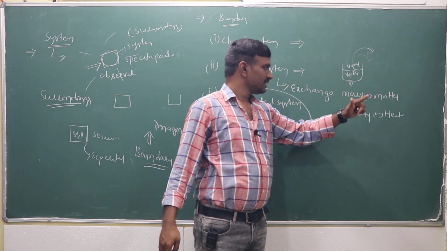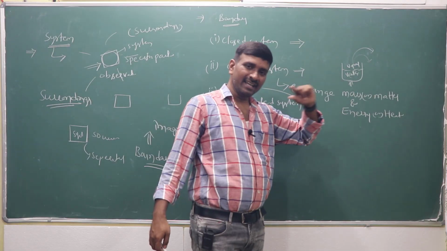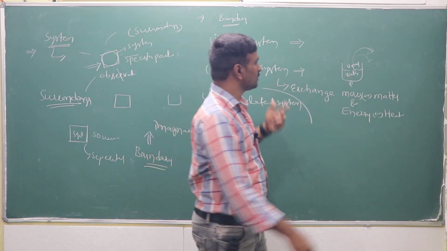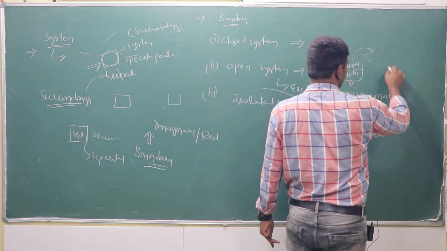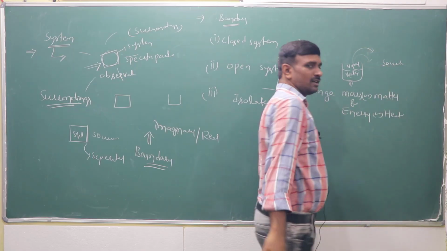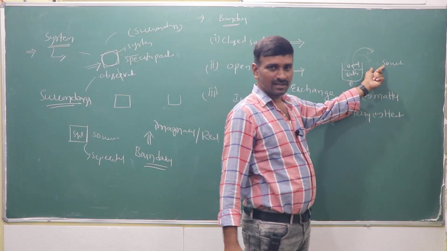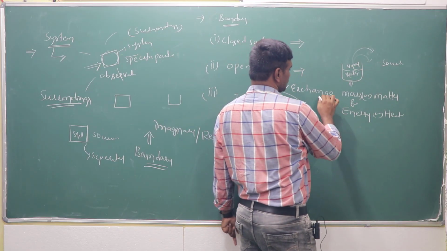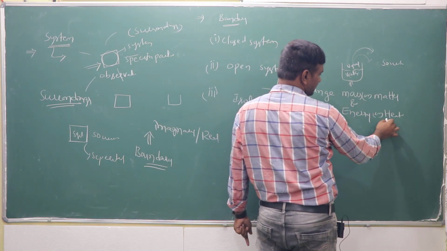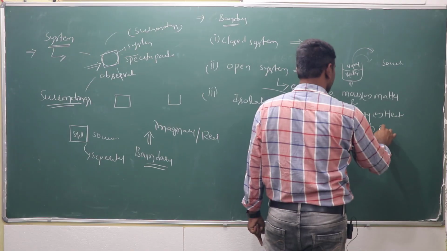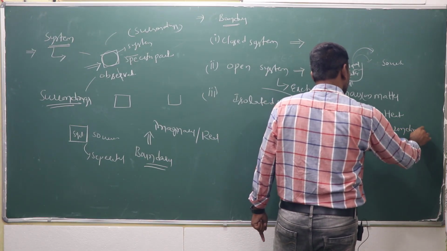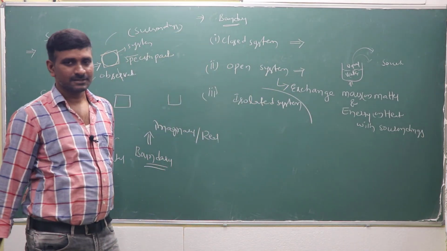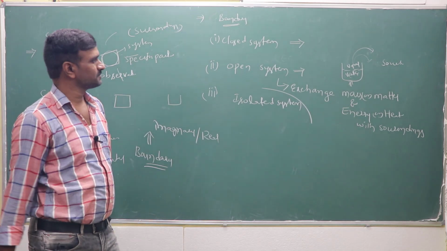So the system can exchange mass or matter, and energy or heat, with the surroundings. So this is considered as the open system. It exchanges mass or matter and energy or heat with the surroundings. An open beaker with water is an example like that. It can exchange heat as well as mass.